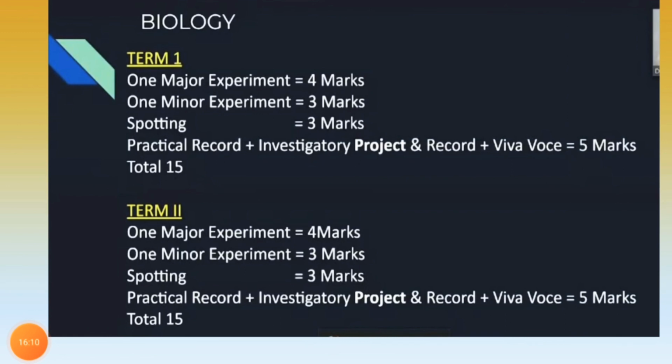For the biology subject, in term 1 we have one major experiment, which will carry 4 marks, and a minor experiment, which will carry 3 marks, and spotting carries 3 marks. Practical record plus investigatory project and record plus viva will be 5 marks. And in term 2, the one major experiment will be 4 marks, one minor 3 marks, and spotting 3 marks. So this is quite the same in term 1 as well as in term 2.